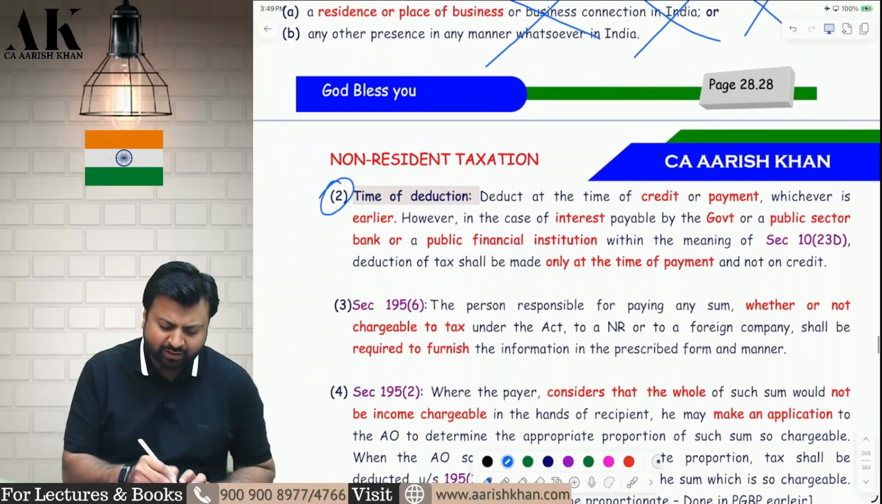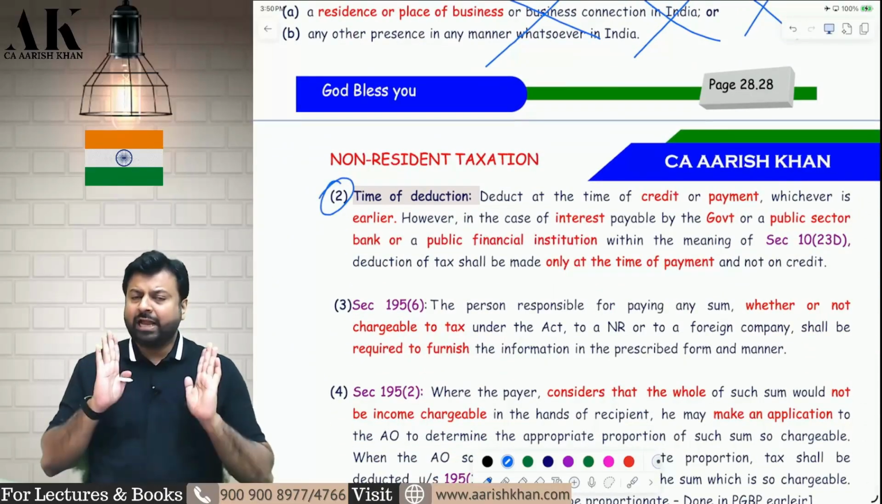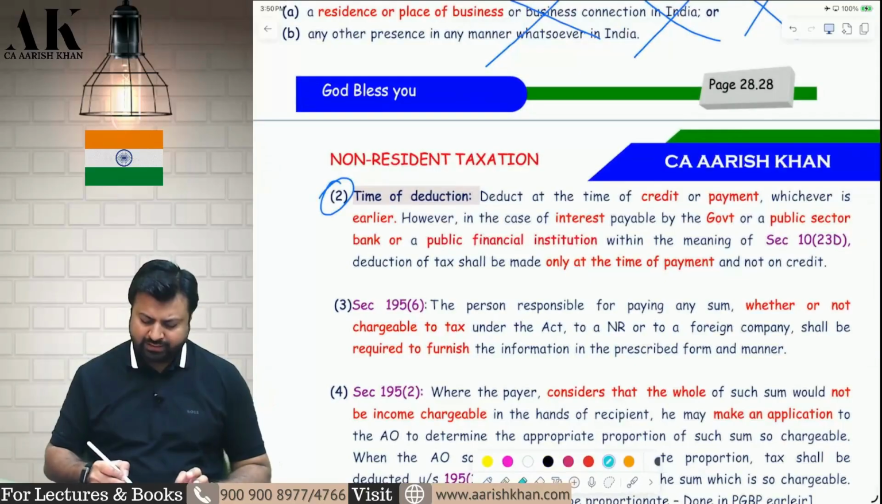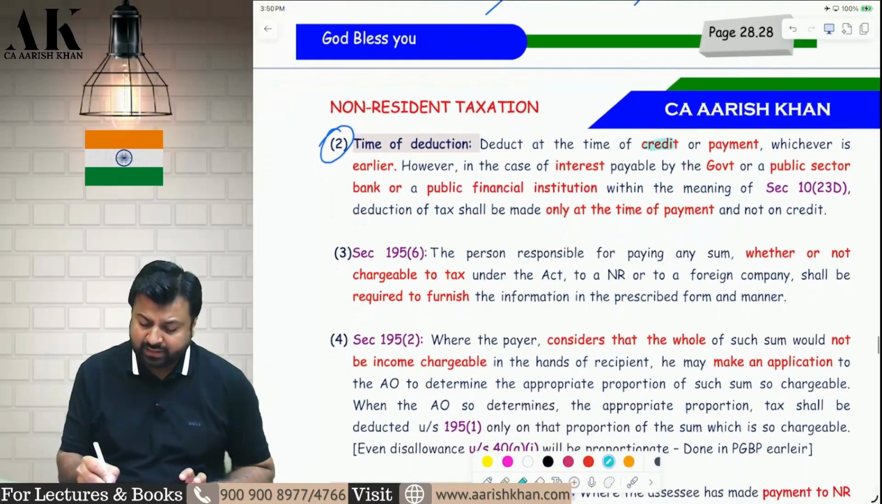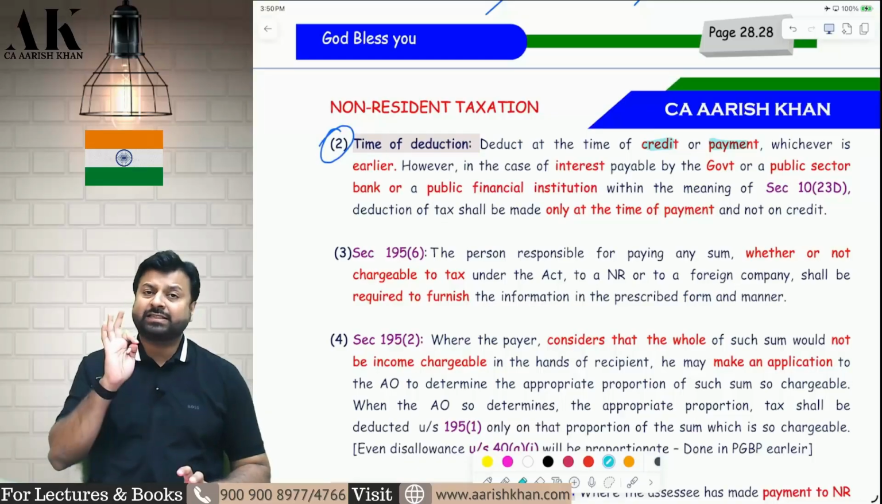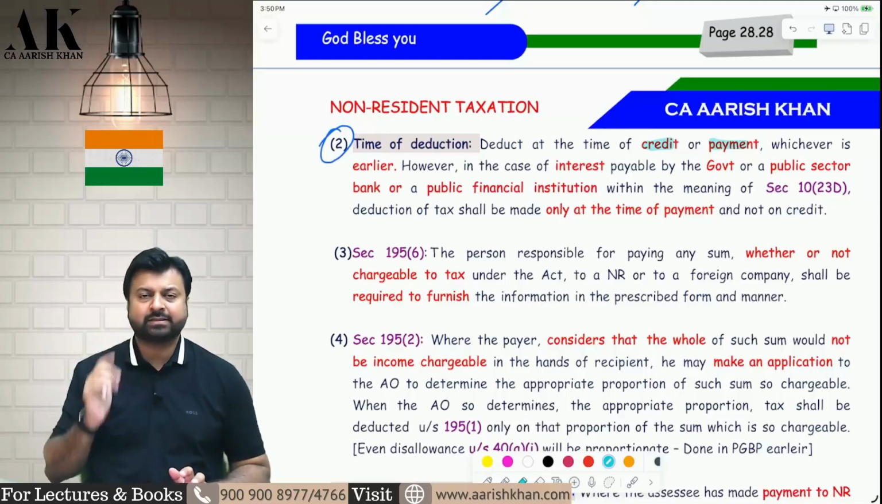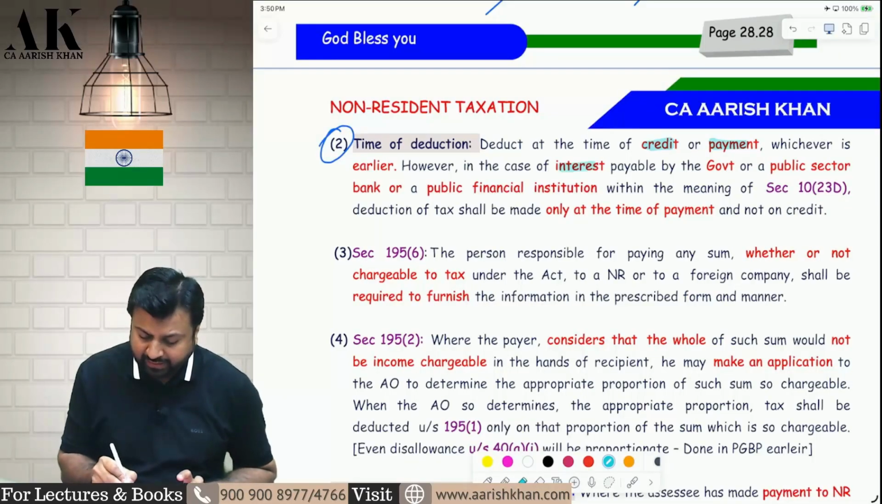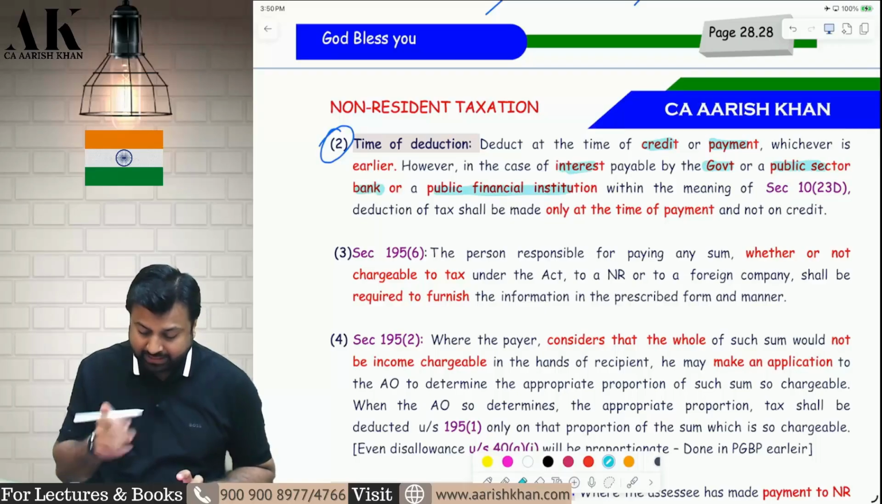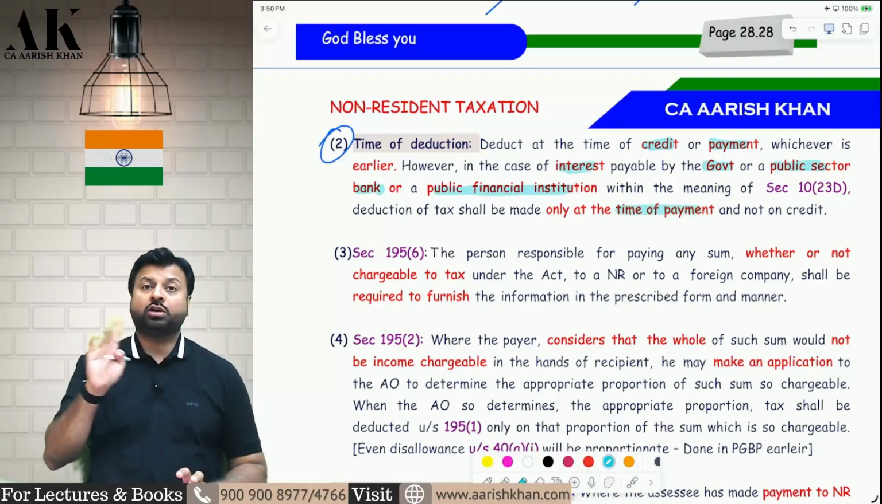Now, what is the timing of deduction? Here also it is the same: at the time of credit or at the time of payment, whichever is earlier. Whichever is earlier, you have to deduct TDS. But in some cases, you have to deduct TDS on payment basis. Which are those cases? If interest is payable by government or public sector bank or public financial institution, then TDS is deducted on payment basis, not on accrual basis.